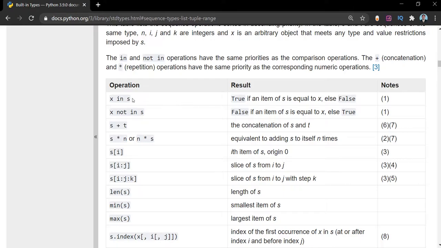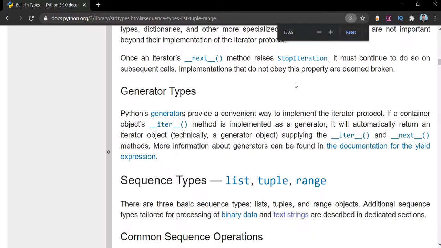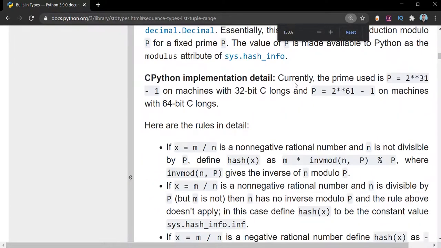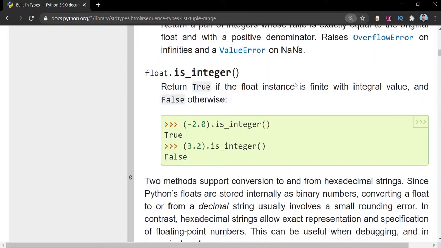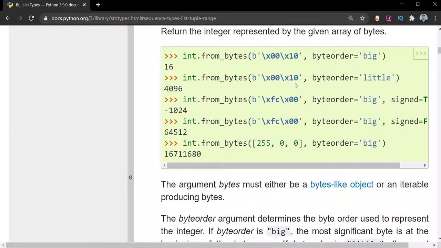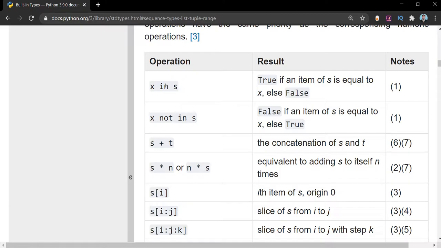So an operation could be something like x in s. I'll just zoom in a bit so that it will be more visible. As I was saying, x in s will be true if an item of s is equal to x. So if it is found, then it will be true. Then x not in s. We have seen these membership test operators with respect to strings. Similarly, they can also be applied to lists.